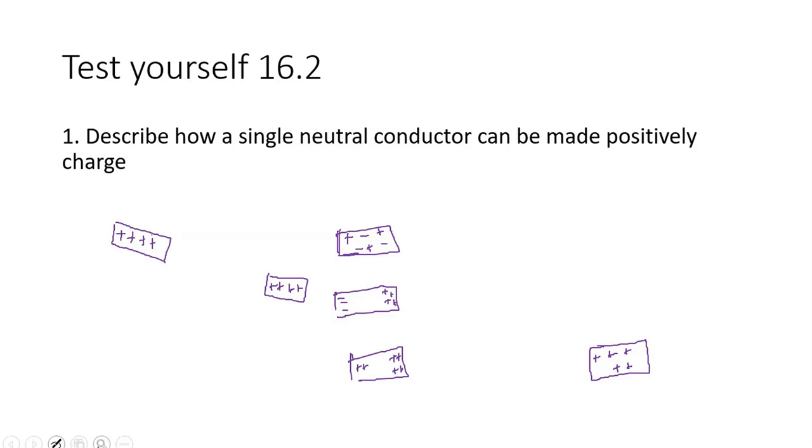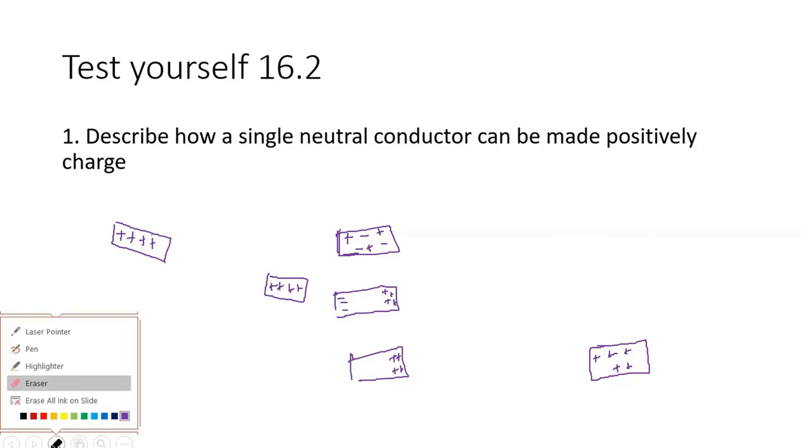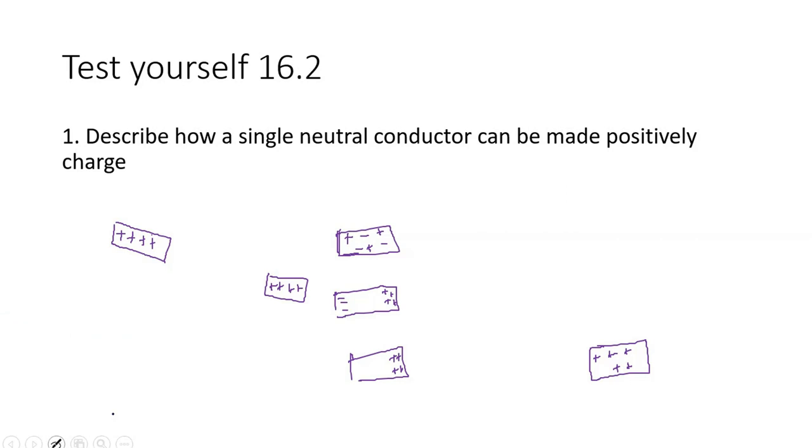I'm sorry, net negative charge. This is net negative charge. The electrons enter the conductor like this.